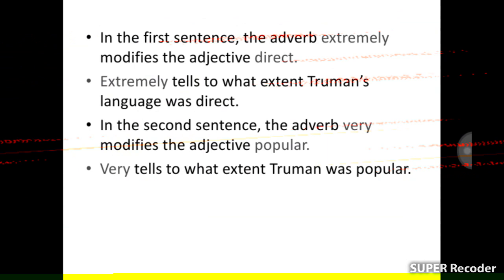Very tells to what extent Truman was popular.